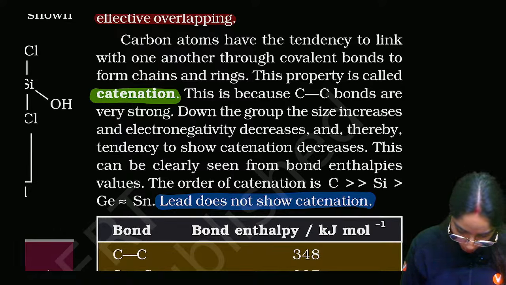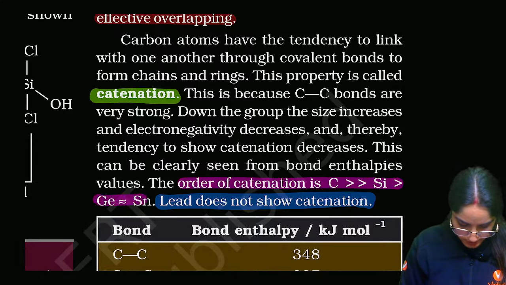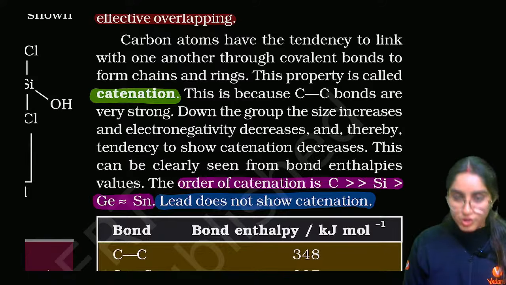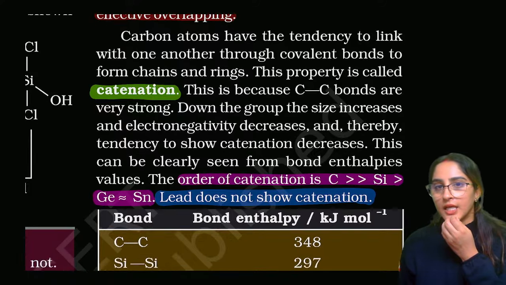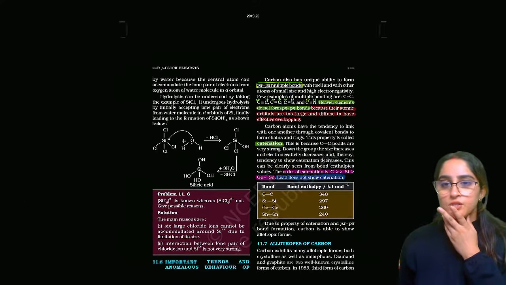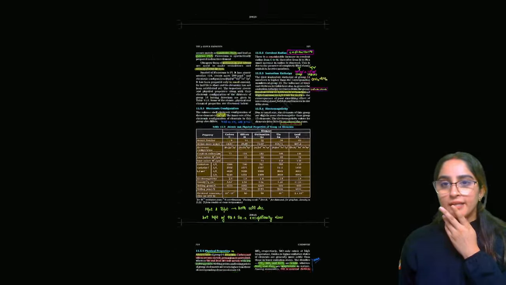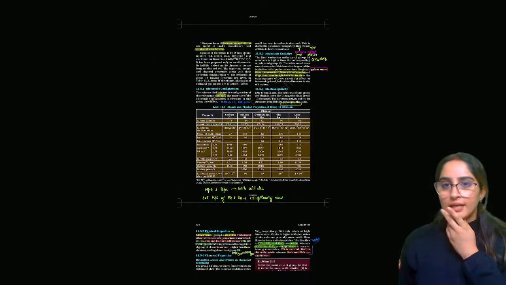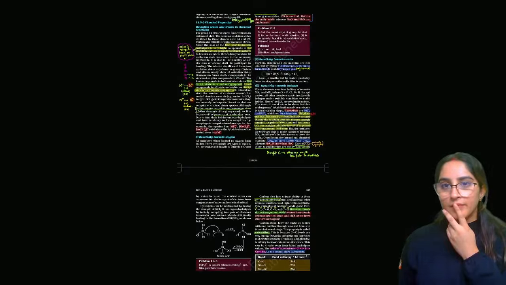So this is the order of catenation. The order of catenation is decreasing and lead will not show any kind of catenation. Okay? Can you see this over here? How we are highlighting the important points, right? Okay? Tell me.